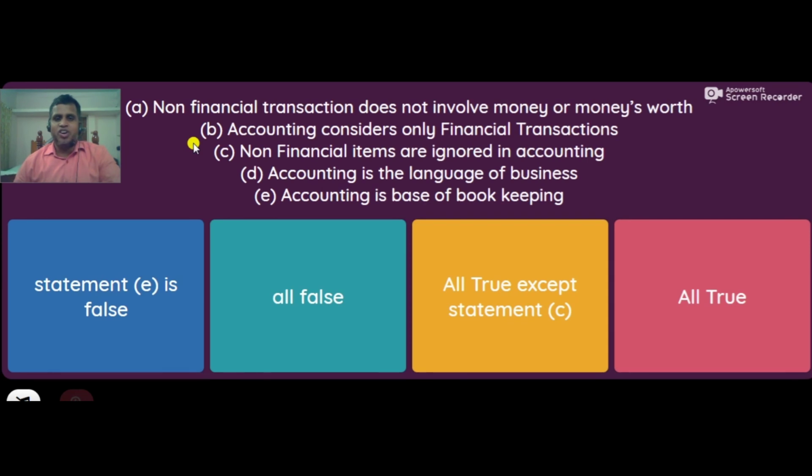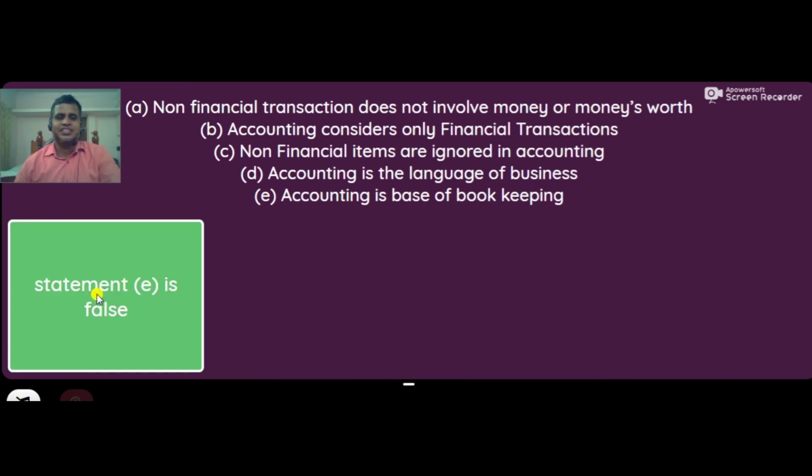Non-financial transaction does not involve money or money's worth. Accounting considers only financial transactions. Both are true. Non-financial items are ignored in accounting. That is also true. Accounting is the language of business. That is also true. Accounting is the base of bookkeeping. No. Bookkeeping is the base of accounting. So all true except E. Statement E is false.